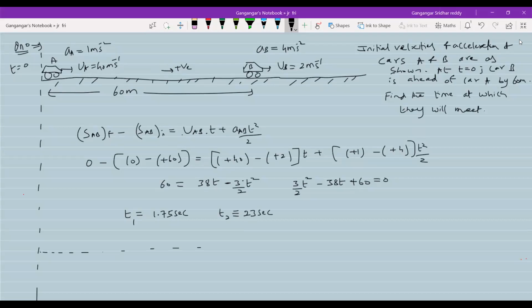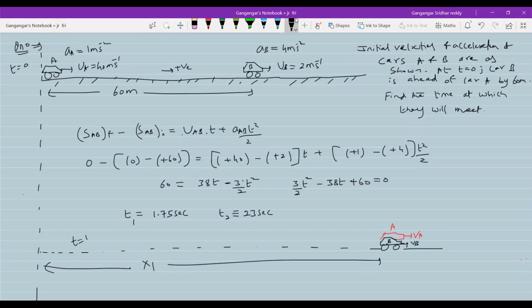Somewhere here, there's a car B. This is one position, no? This position you call x1, at time t1.